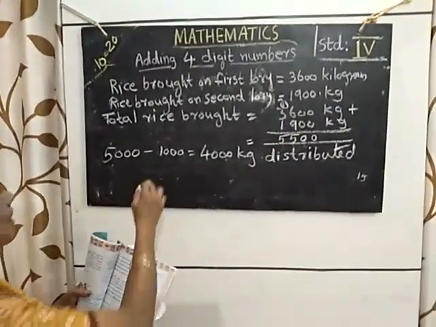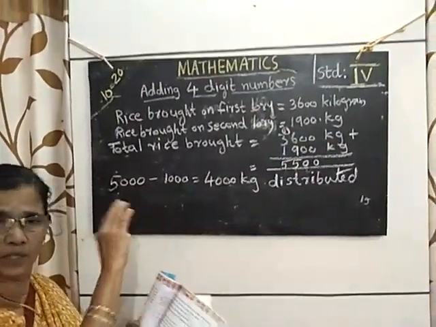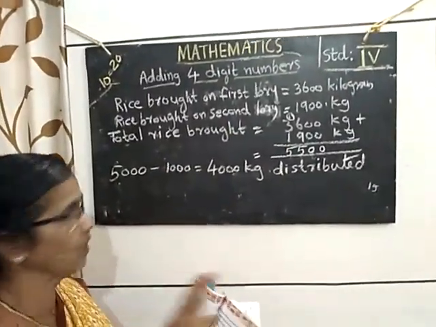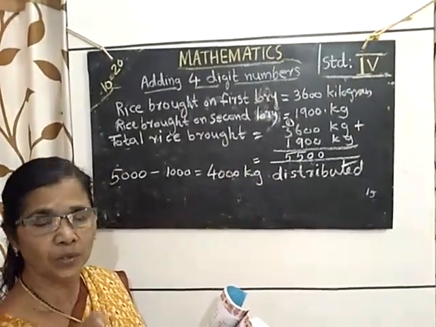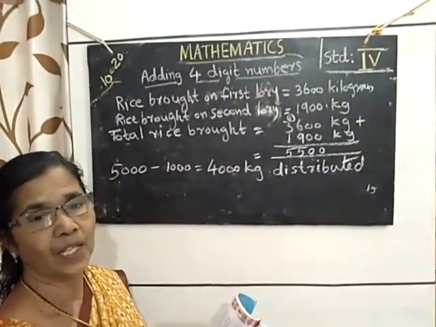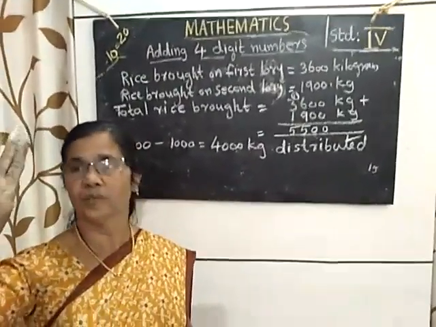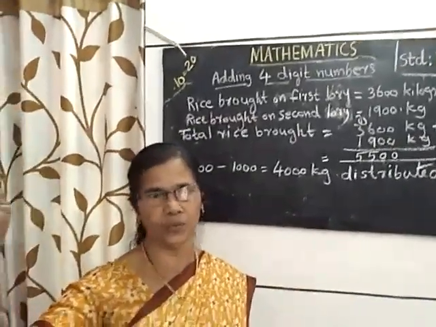Then you take away 1,000 kilograms from there and divide it equally in 2 days. 4,000 is divided into half. What is the half of 4? Take 4. Half of 4, divide equally, 2 plus 2.